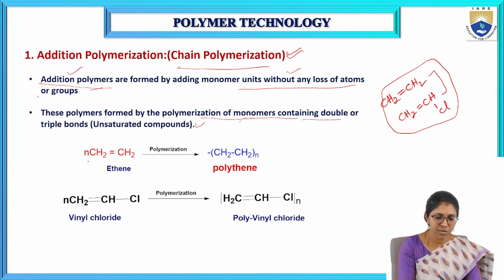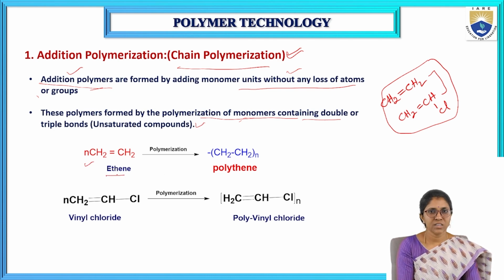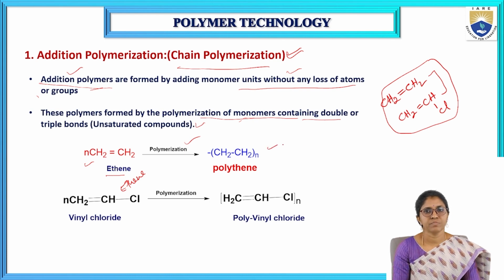For example, n number of ethylene molecules, also called ethene, can undergo polymerization and form polyethylene. This is an addition polymer.